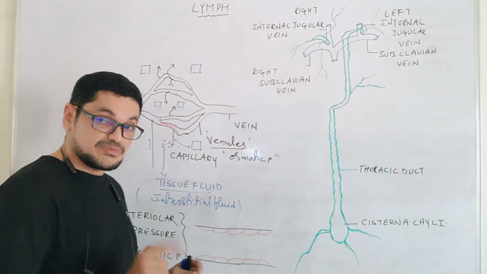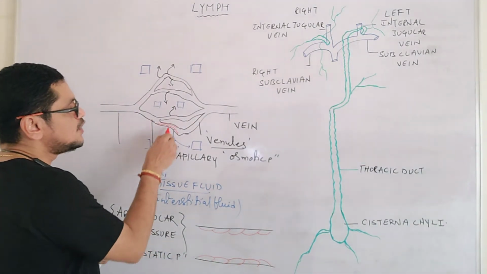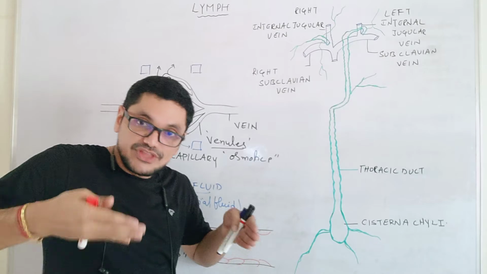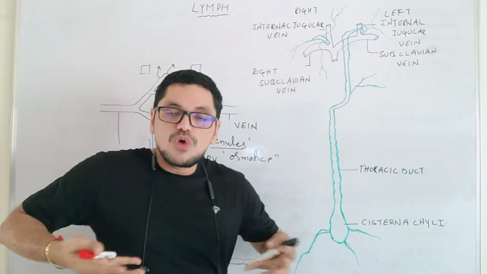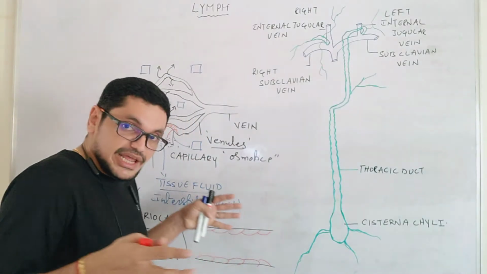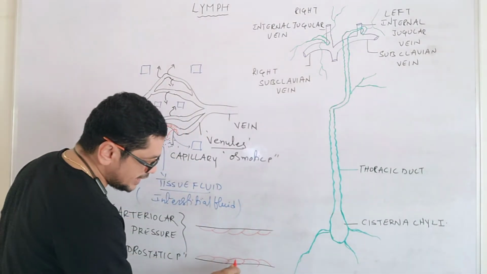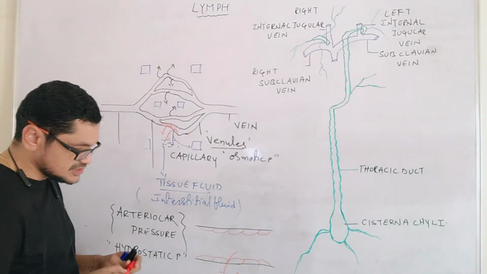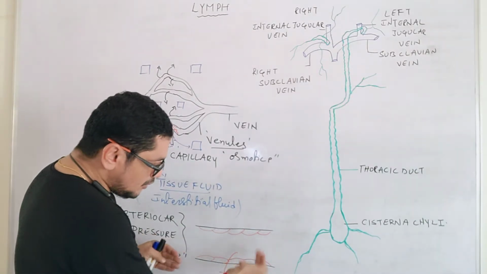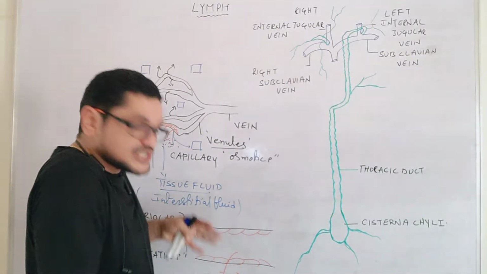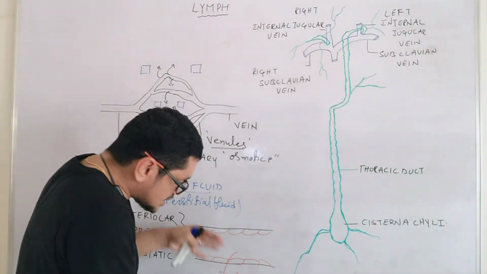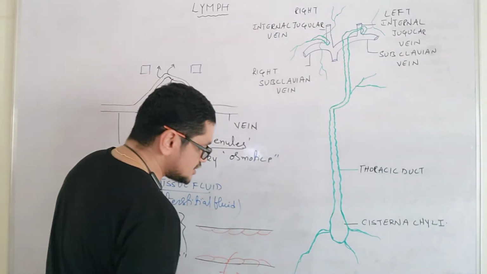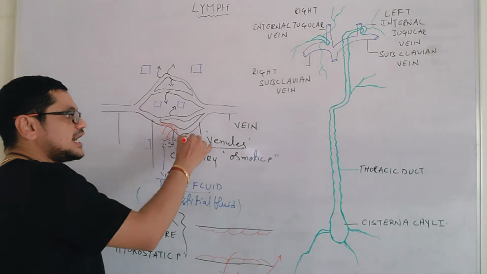As a result of this, what happens? Please listen carefully. When more and more fluid is coming out from this capillary, obviously the fluid present in the tissue will increase. So when more and more pressure is there at the tissues, it exerts the greatest pressure over the capillary. See, the fluid came out from this capillary, and this is the fluid which is present here. Because of that pressure also, some fluid again enters into the venules. Some fluid came out and some fluid will enter.